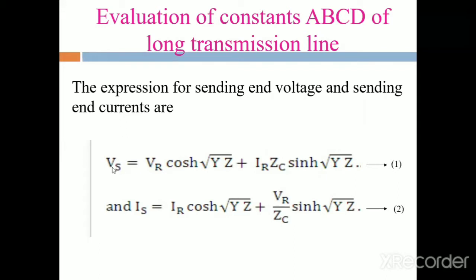In the rigorous method of solution, we determine the sending end voltage and sending end current formulas.